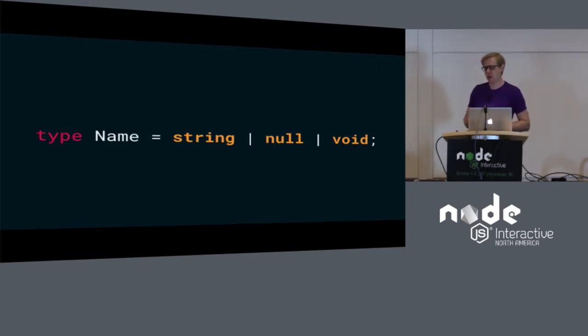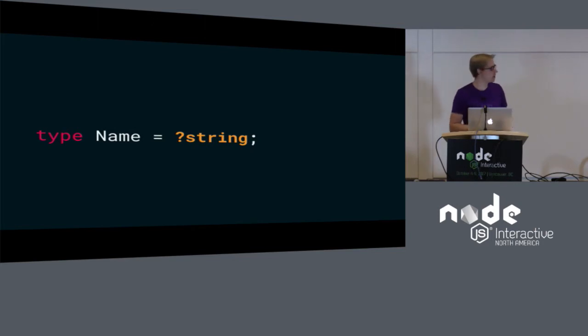It might be a property in an object that may or may not be there, or an optional parameter passed to a function. It's so common that there's a shorthand for it in both TypeScript and Flow, where you add a question mark before the name of the type, but it means exactly what you saw in the previous slide. So we'd call this a nullable type. This is a nullable string.